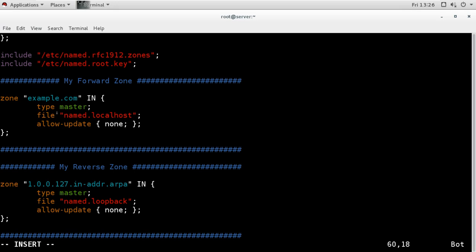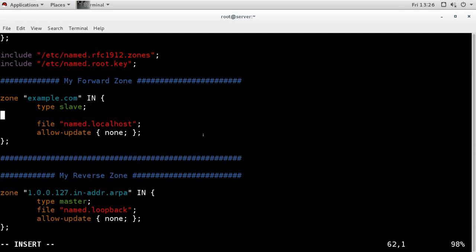Then here, for type, you will decide whether you want a master server or a slave server. But remember, before creating the slave server, you have to create the master server first. When you create the slave server, you will mention slave here, and in the next option you will mention your master server, with the IP of that master server.